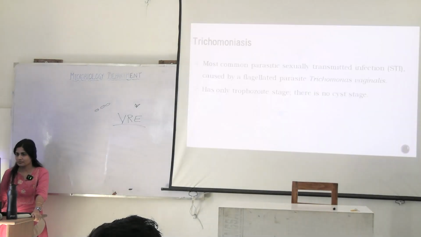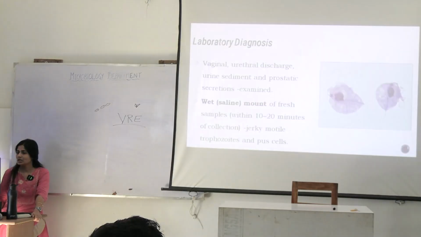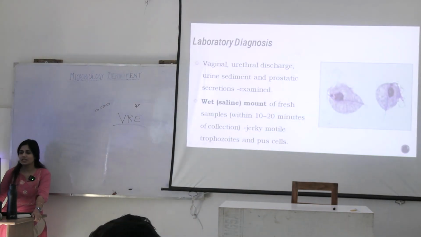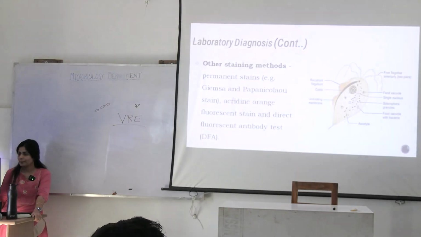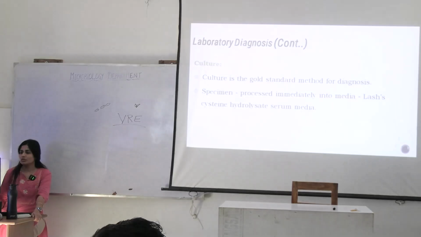That's about it. We won't go into details of that. This is how the trophozoite looks. In a wet mount of fresh samples, that's where you can see the jerky motility and pus cells. We can also culture them.